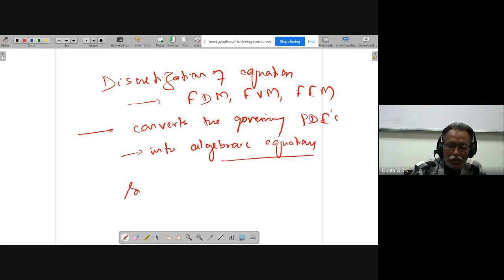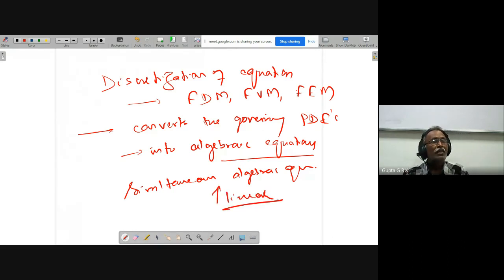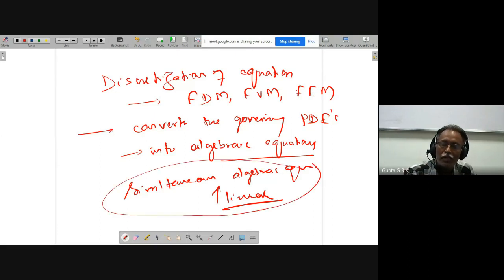So we are going to get simultaneous algebraic equations. Of course, sometimes nonlinear equations may be there, and I have to use some method of linearizing them, and I am going to get simultaneous linear algebraic equations.